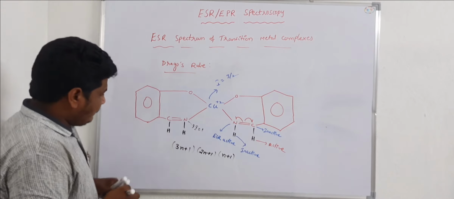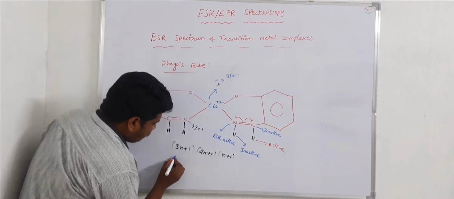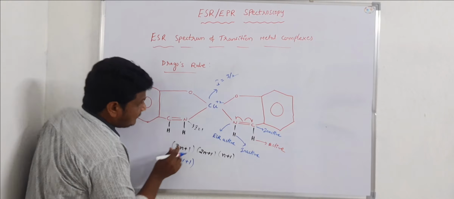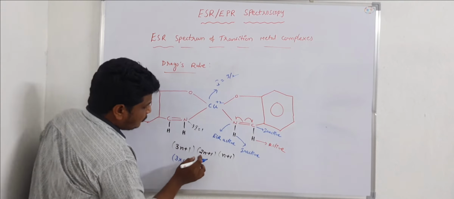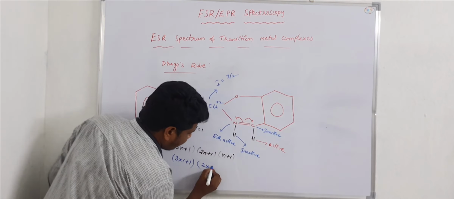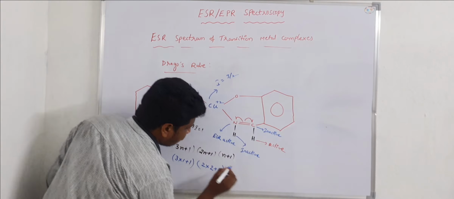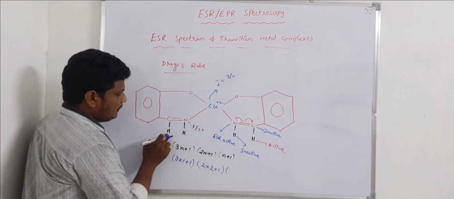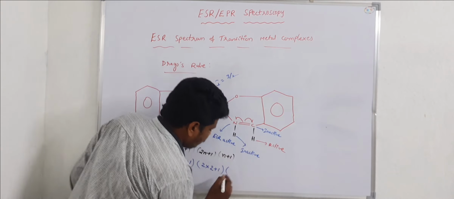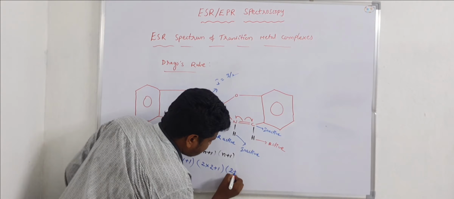Here, 3 into 1 because only one copper is present in this complex, and 2 into the number of nitrogens, which is 1, and 2 plus 1 into the number of hydrogens attached to the carbon, which is 1 and 2 plus 1.